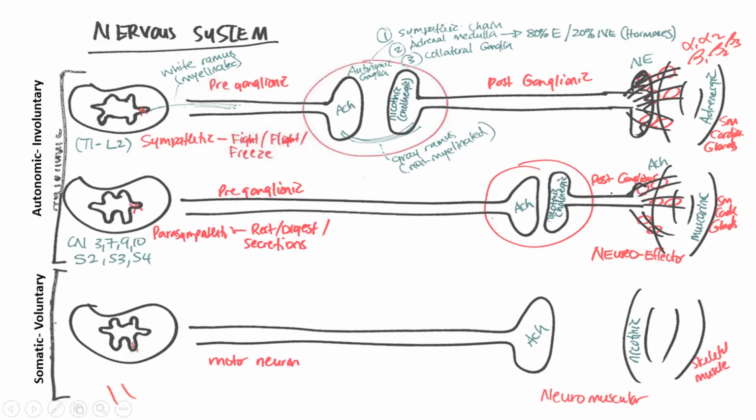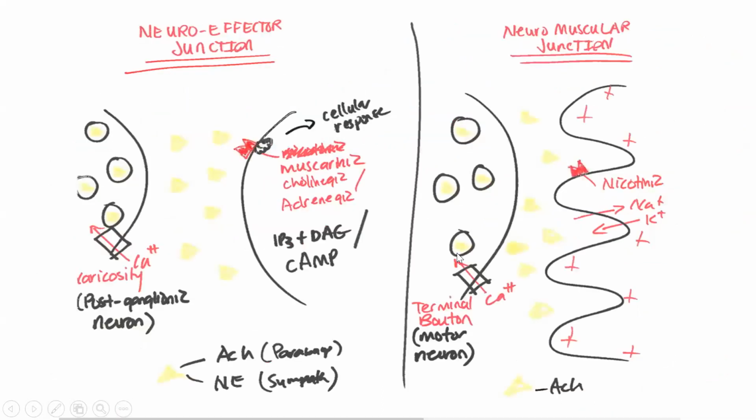And I think that's all I'm going to review for the peripheral nervous system. Make sure you have an understanding of the events that takes place at these two junctions. In fact, I think I have a drawing that kind of goes over that. Here we go. So this side-by-side drawing is representing what happens at the neuromuscular junction and what happens at the neuroeffector junction, okay?